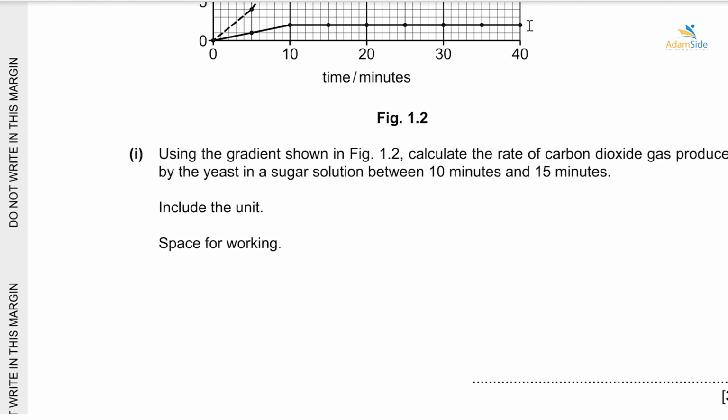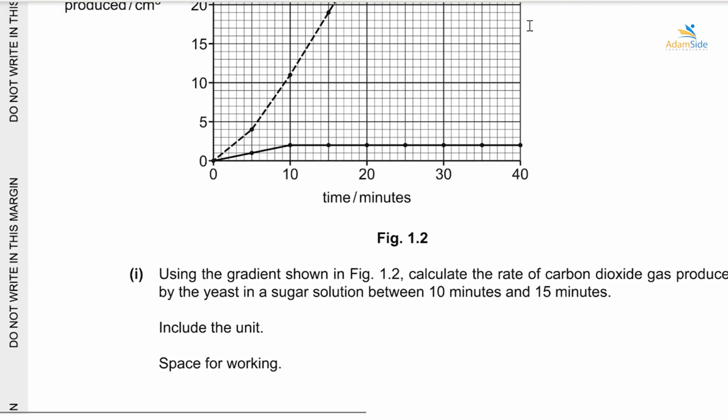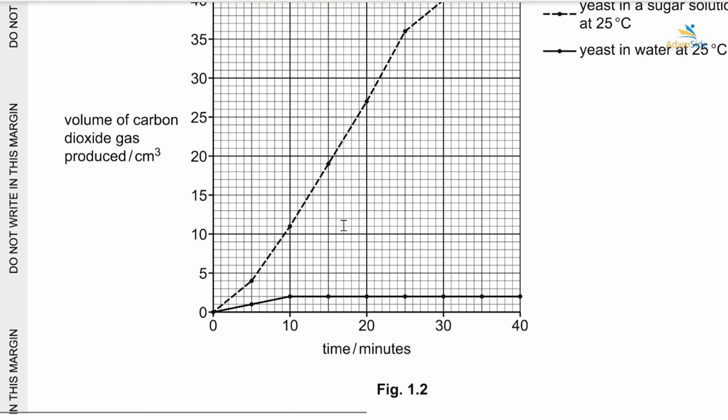So we have to read the volume of carbon dioxide produced at 10 minutes. 10 minutes is here. At 10, the volume produced was 11 centimeters cubed.